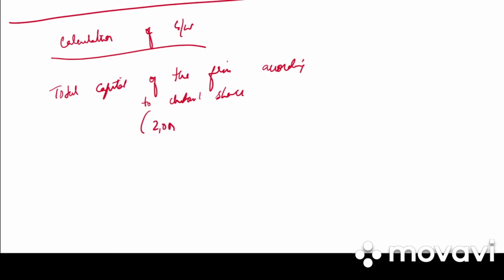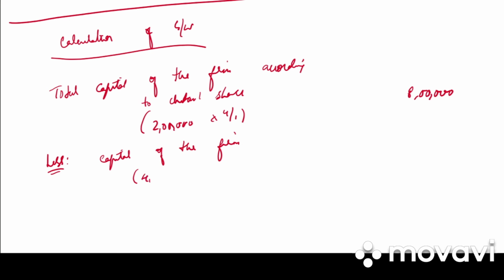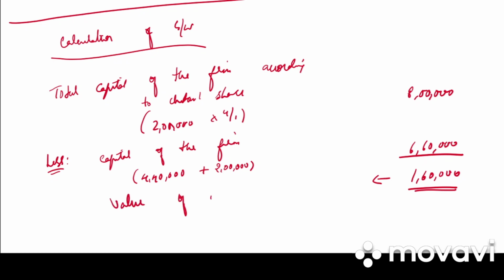So it will be 2 lakh into 4 by 1, that is 8 lakh, less capital of the firm. So combined capital is how much? 4,40,000. And what is capital of the new partner, that is Chetan? It is 2 lakh. So we get 6,60,000. So difference 1,60,000 will be value of firm's goodwill.